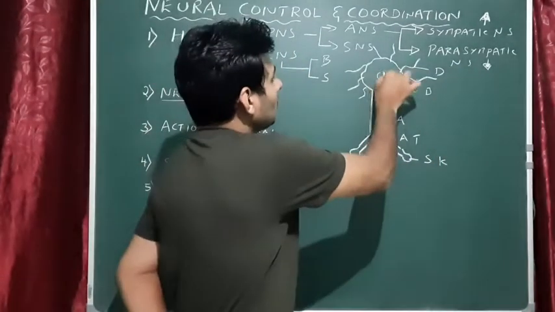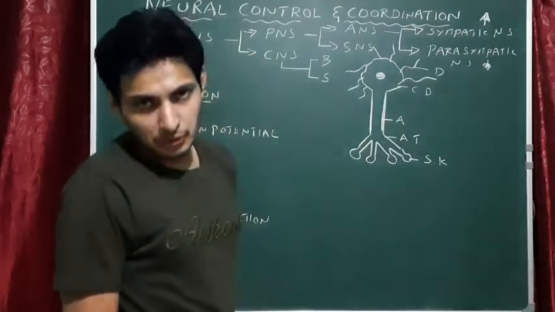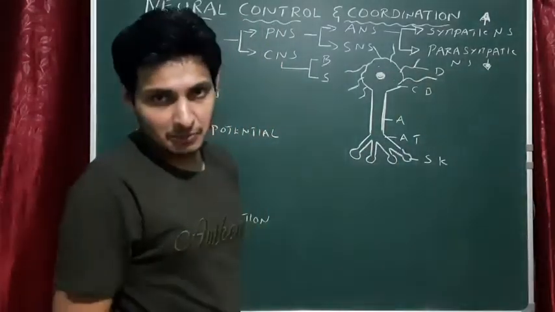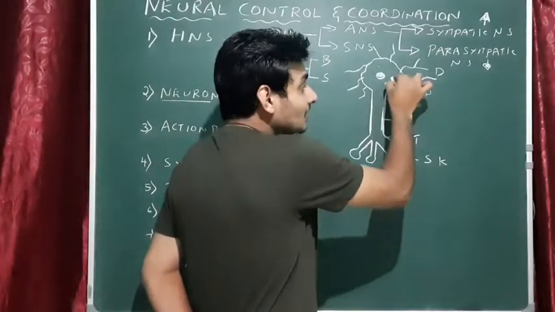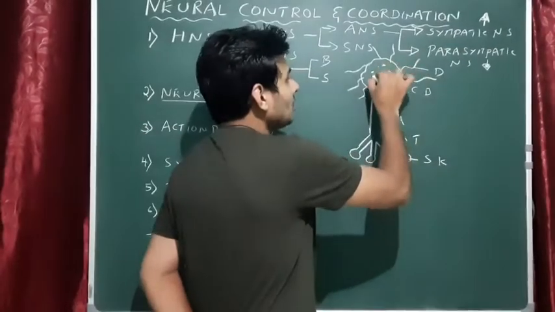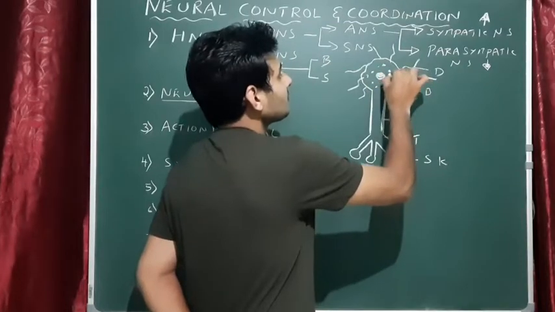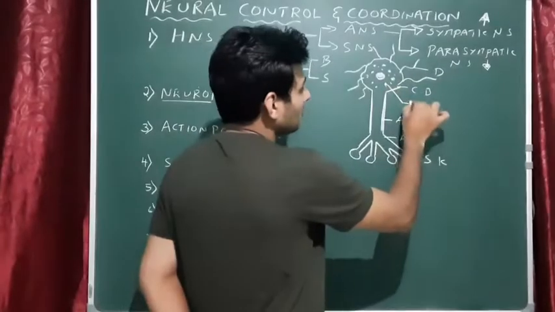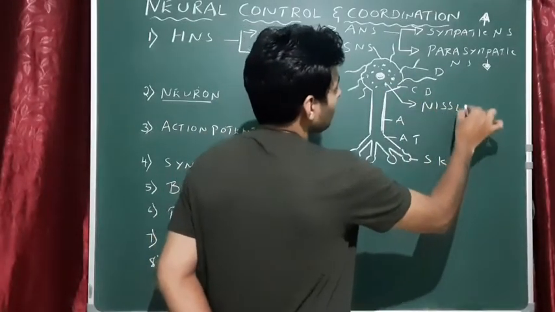Like all other cells, it also has a nucleus, that means chromosomes are present, and it has cytoplasm, the liquid. But in the cytoplasm you could see dotted-like structures. These dotted structures are called Nissl's granules. Please note this point, very important.